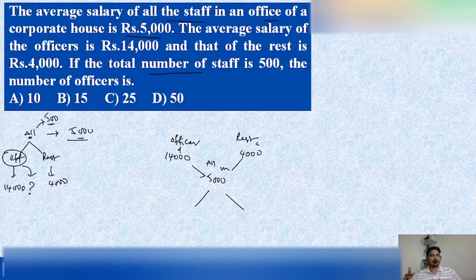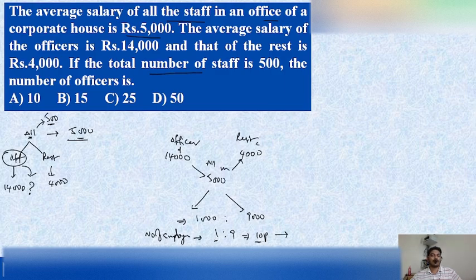Dearer minus mean value, D minus M, will give us 9,000. And mean value minus cheaper value, 5,000 minus 4,000, will give us 1,000. If we eliminate the common numbers, it will be a 1:9 ratio, so this becomes 10 parts. This ratio is the number of employees ratio. So there is one part of officers and 9 parts of the rest of the employees.